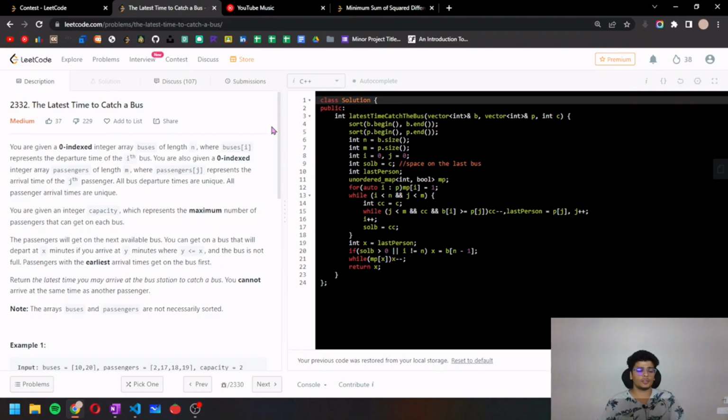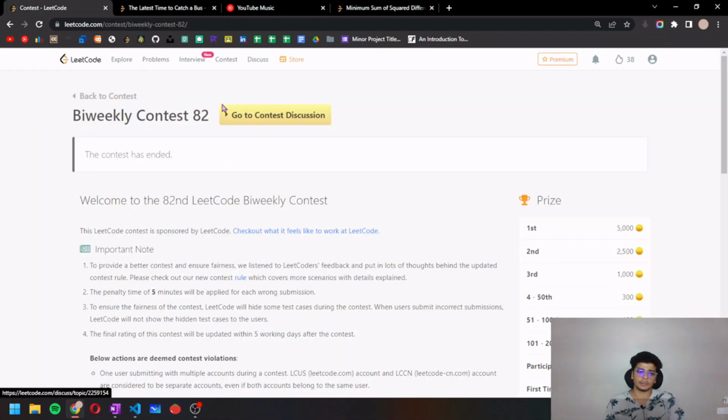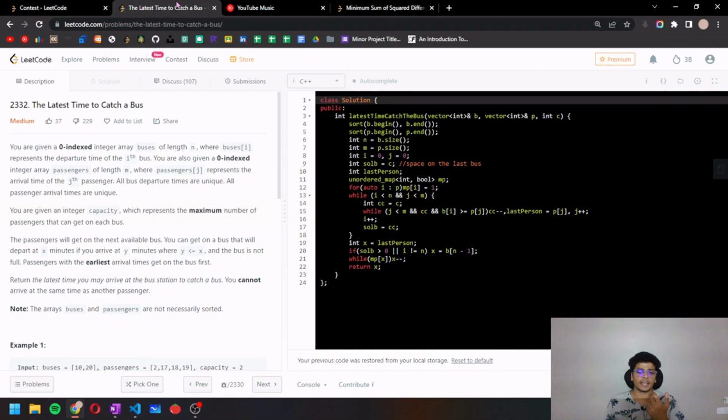Hi everyone. So today we are going to solve a question, the latest time to catch a bus. This question has been asked in bi-weekly contest 82 of LeetCode. This is the second question of that contest.